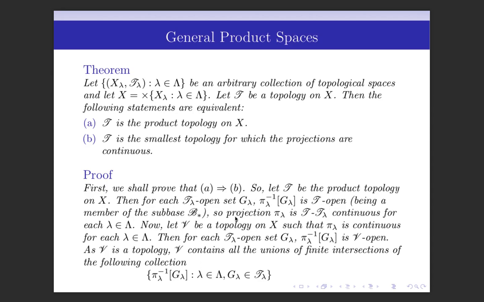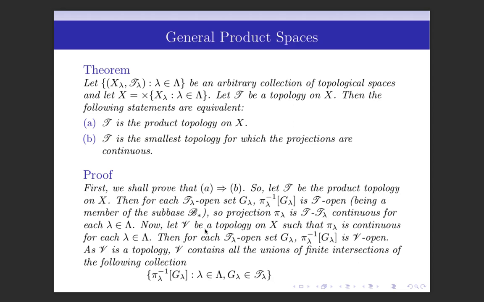And so projection pi_lambda is T_lambda continuous for each lambda belongs to capital Lambda because the inverse image of any T_lambda open set is T open and so the projection is continuous. So we have shown that if T is the product topology then projections are continuous. So it remains to show that T is the smallest topology.